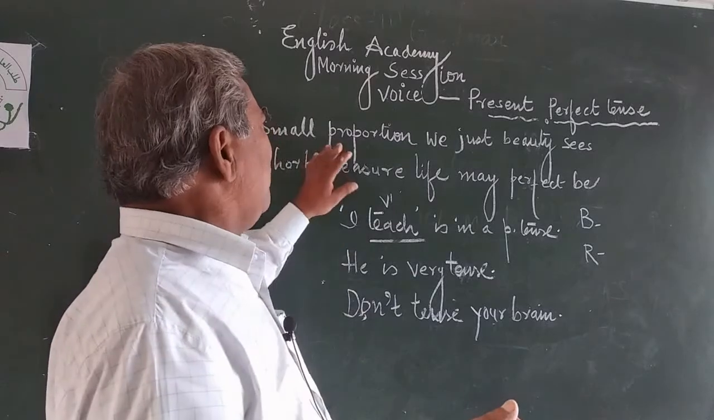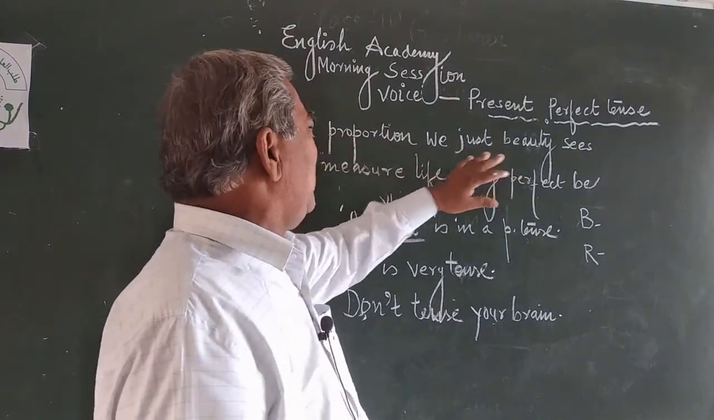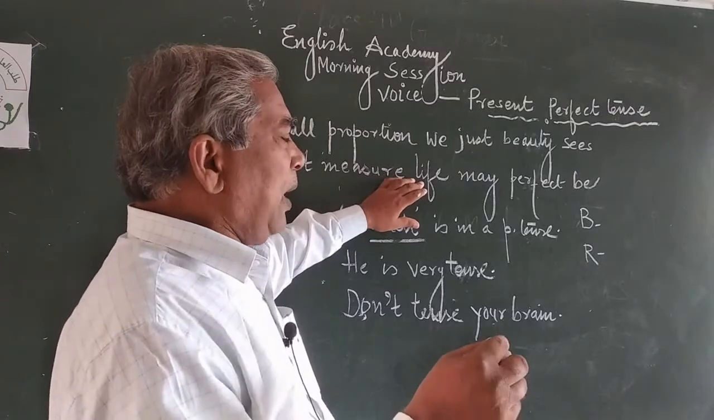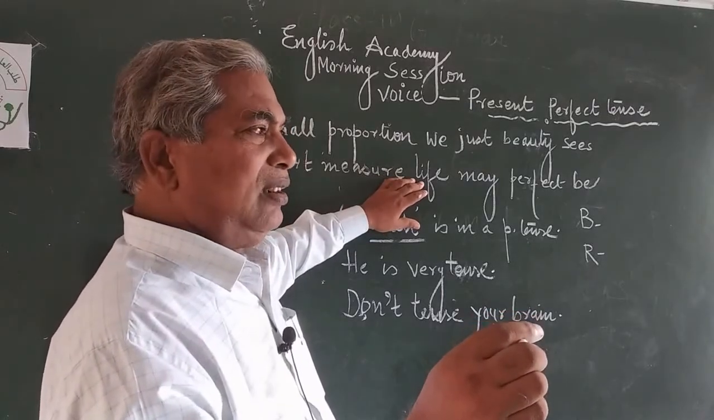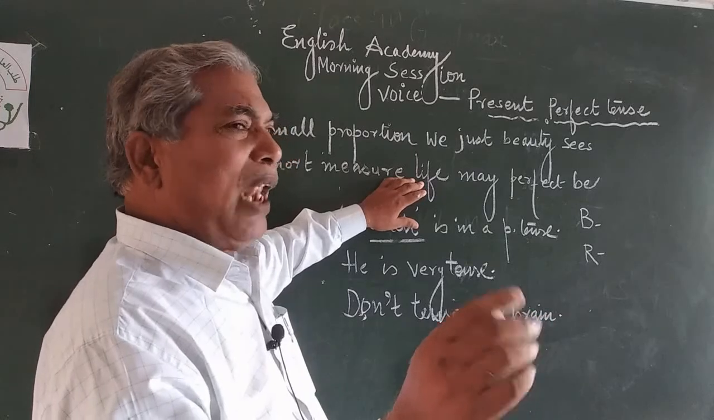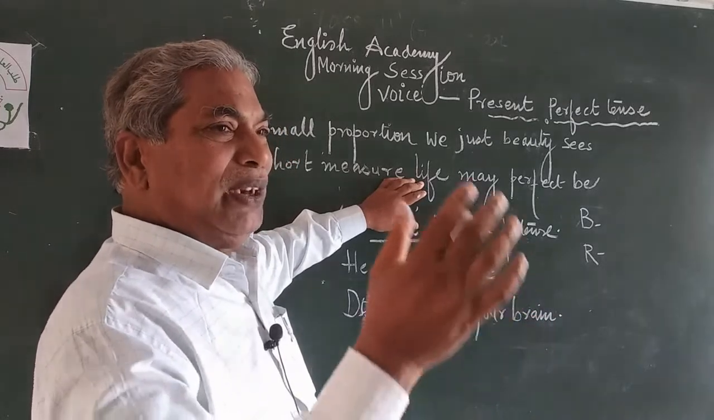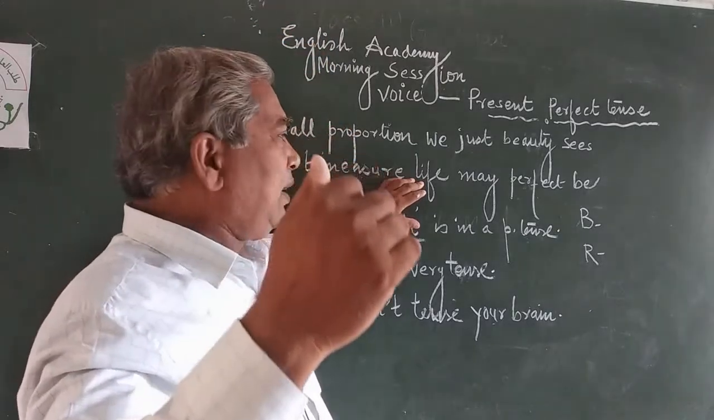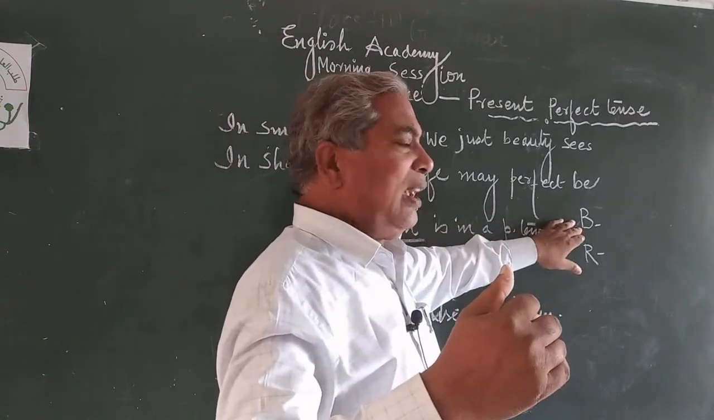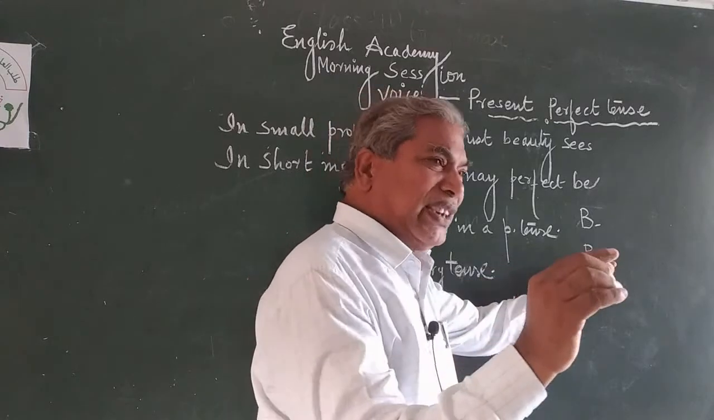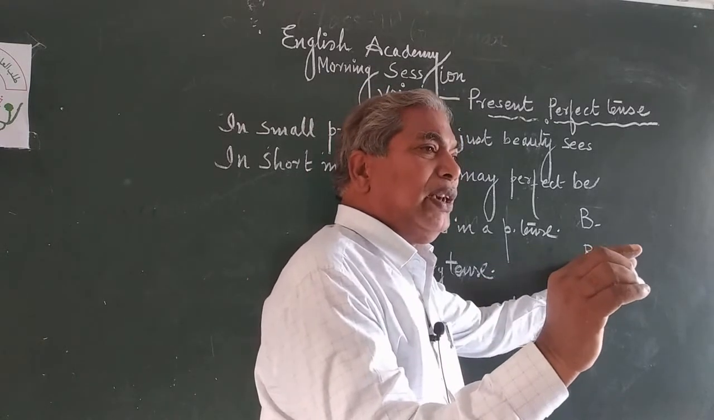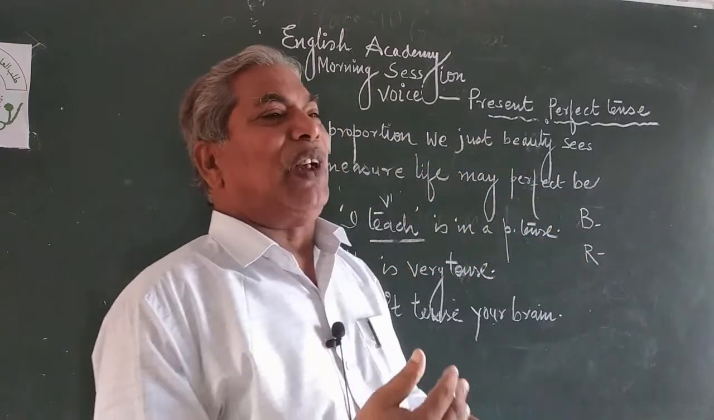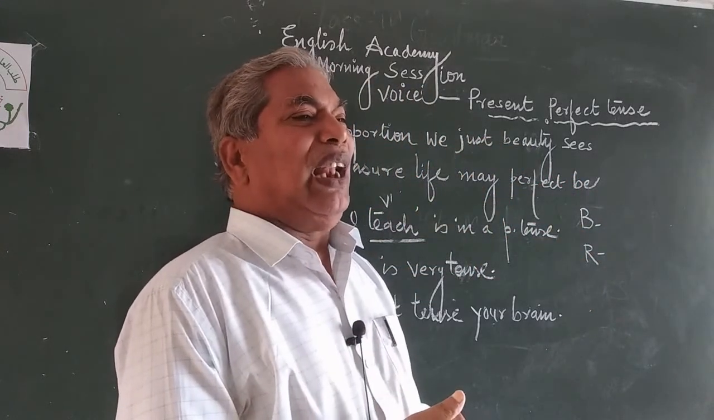In small proportion, we see the beauty. In short-measure life, a rose plant lives 1 or 2 years, and a banyan lives 50 years, 100 years. But this plant is useless, and the rose, though very short, for 1 year, 2 years, does a wonderful task in the life of all human beings.